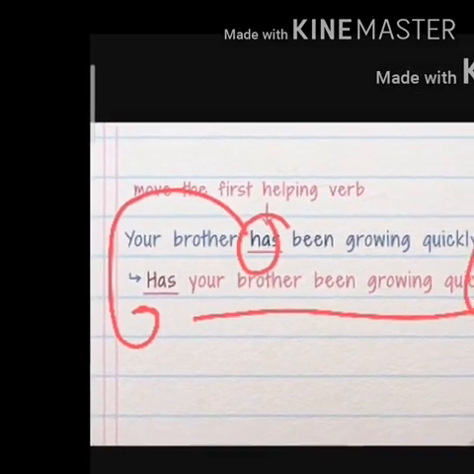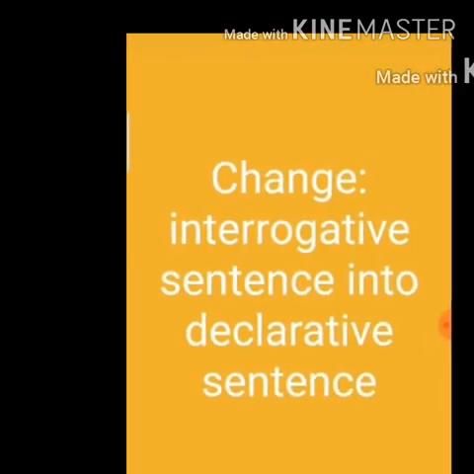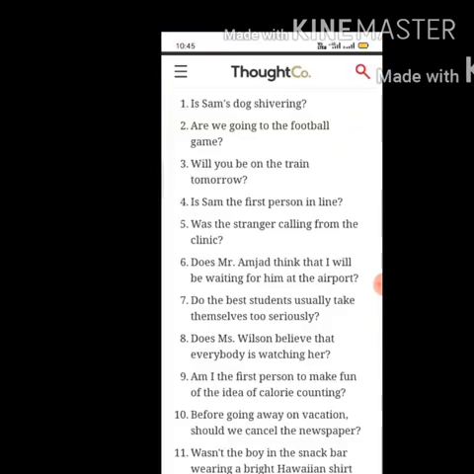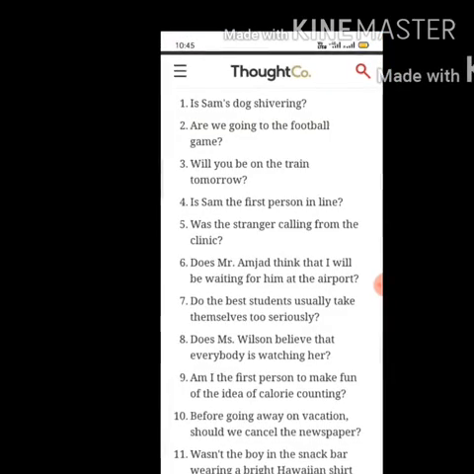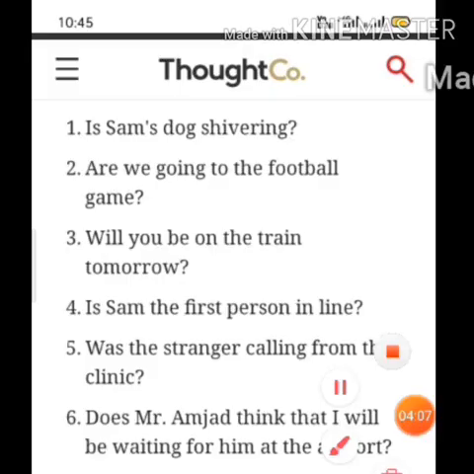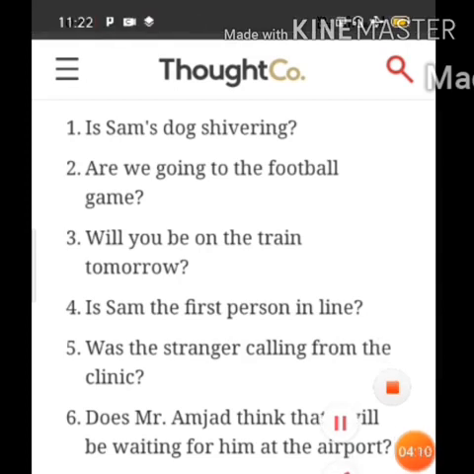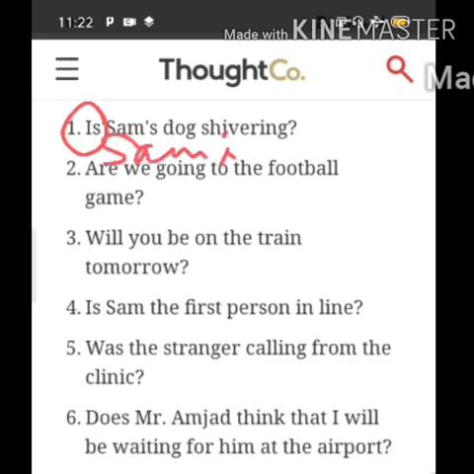Let's see next. The next is how to change interrogative sentences into declarative. The first question is, Is Sam's dog shivering? What is the helping verb? Is. Now what will we do with it? Sam's dog is shivering. Sam's dog is shivering. Okay?